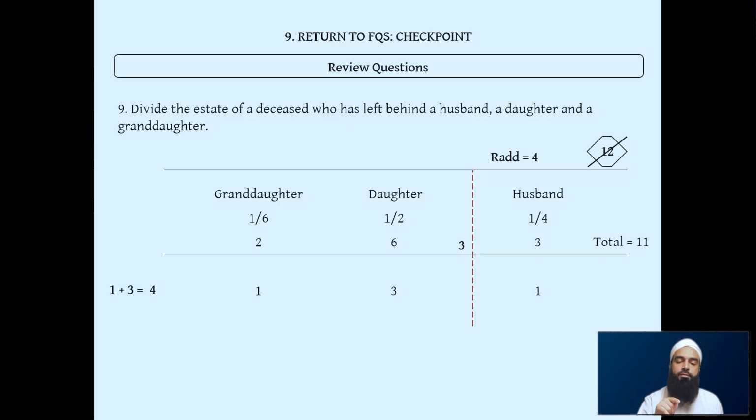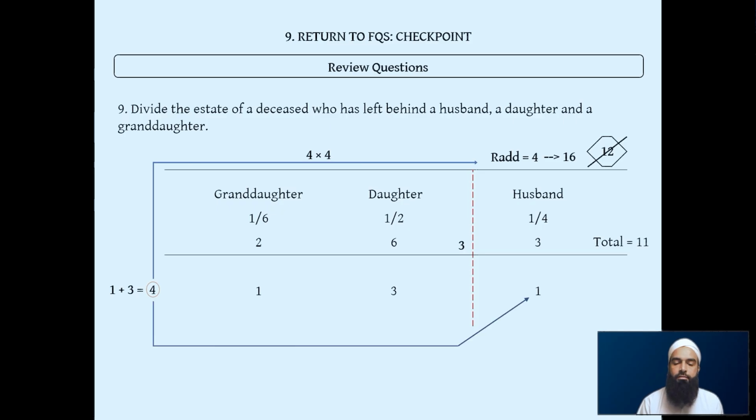And we see that the 4, this new sum, is not the same as the mini divisor 3. So we're going to have to multiply again. We use the 4 as our multiplier. We multiply the rad divisor by the 4 multiplier: 4 times 4 equals 16. We use that same multiplier 4 to multiply the spouse's share: 1 times 4 is 4.